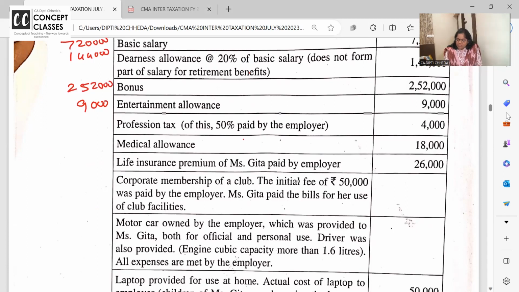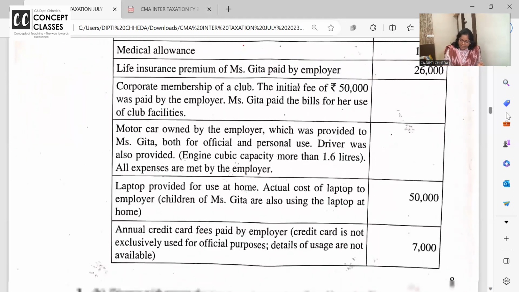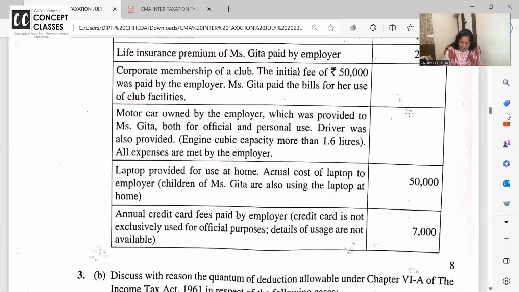Profession tax, 50% paid by employer. So what is your profession tax? 4,000. If the employer is paying profession tax for the employee, it's a perquisite, tax it, and then again you can claim a deduction. Here I'll claim a deduction under section 16(3). The full PT deduction of 4,000 is available.